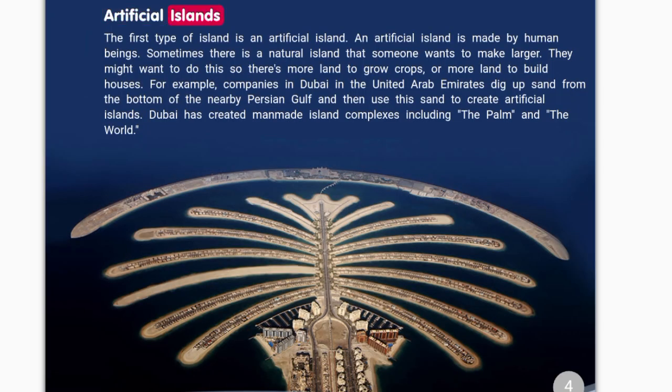Artificial islands. The first type of island is an artificial island. An artificial island is made by human beings. Sometimes there is a natural island that someone wants to make larger. They might want to do this so there's more land to grow crops or more land to build houses.